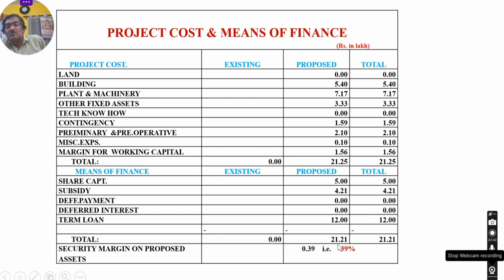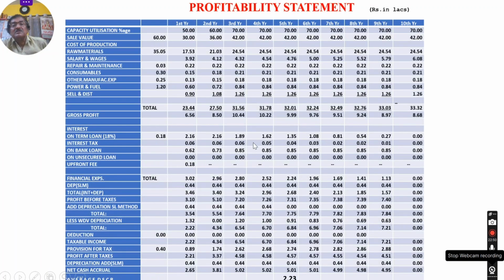And security margin. Margin means the portion the promoter has to bring. That is mentioned here. This is project cost, means of finance. In this way, I am just showing the format. You read the format slowly and then you will get all the items.